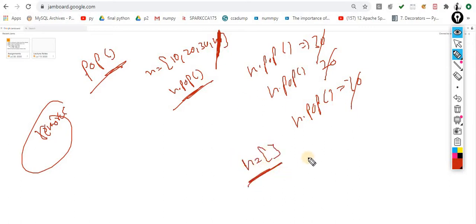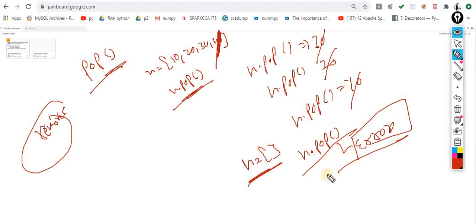This one is the empty list, and I am trying to remove something. Now this time you will get the error message, because I am removing something that is not available inside that list. Now the question is, sir, which error will I get? I will get the index error. Why so? Because the index I am removing is not available, and by default this proceeds from the backward direction.